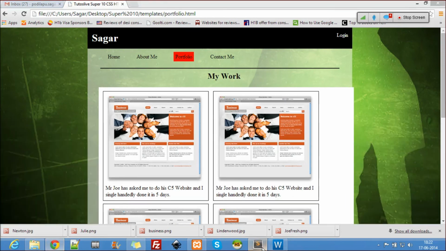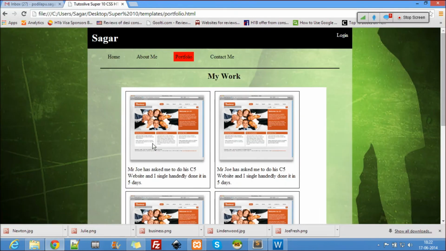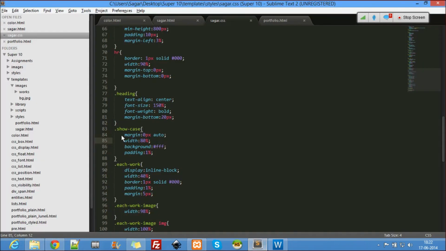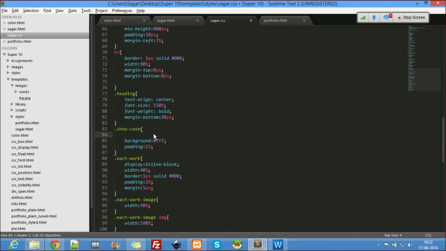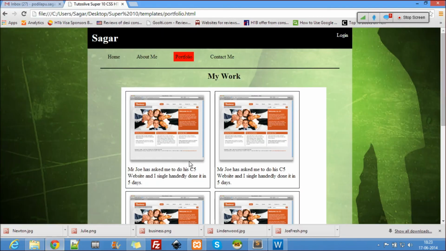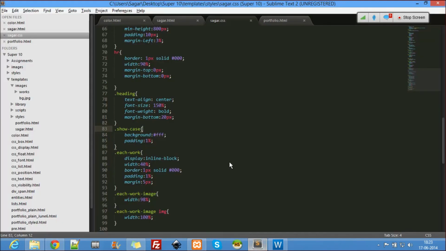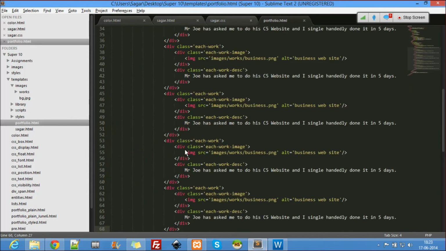So let me just say 80%. Okay, the problem is not that. Okay, this should. These two should be in the center. So for that, I will do only one change over there. The one change here, it is